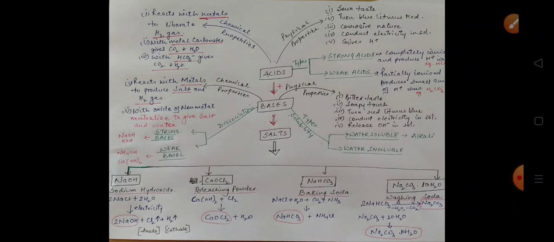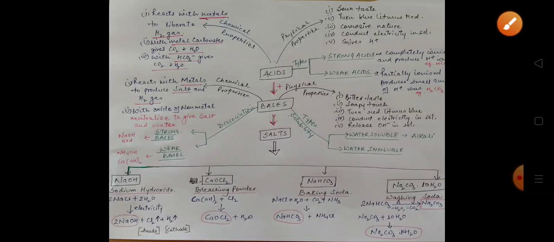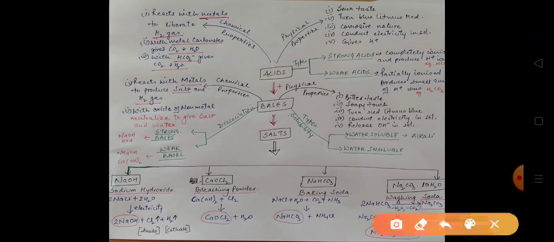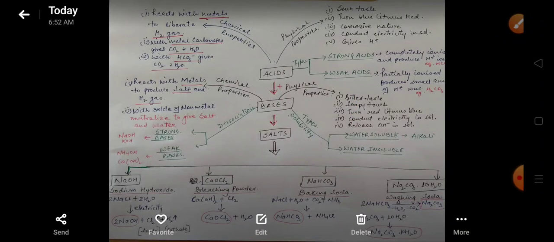Now we talk about the fourth member of the salt family, that is called washing soda. Washing soda is a compound of sodium carbonate. This sodium carbonate is produced when sodium bicarbonate, this baking soda, is heated.